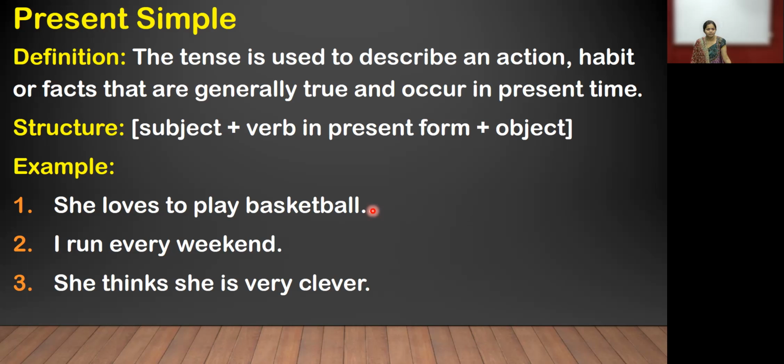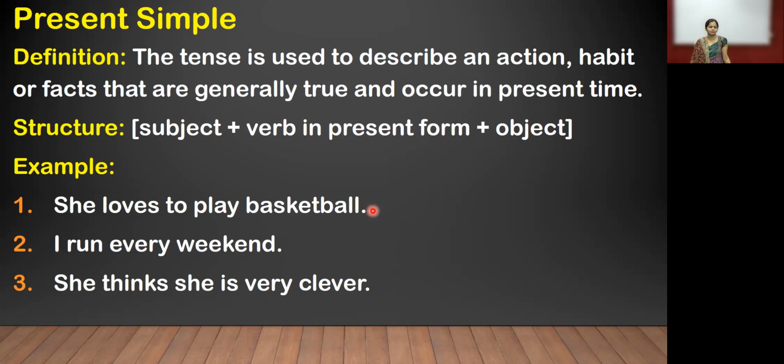If we write love, she love to play basketball, it is wrong. While using she, he, it, we can use s. The letter s is so important for that. If you are using they, we can't use it. We can use only the main word. For example, visit, walk, like that we can use the word. We can't say she visit, we can't use that.